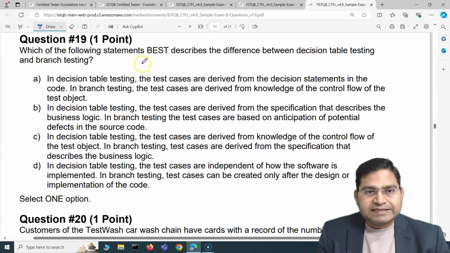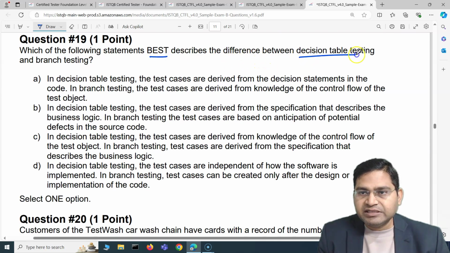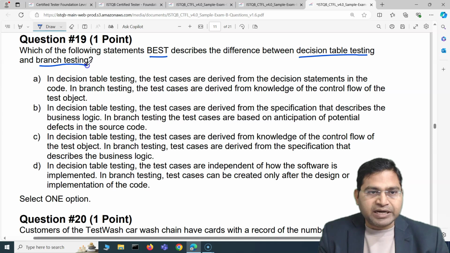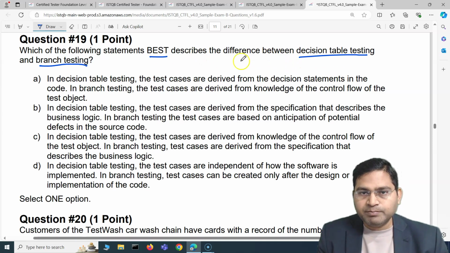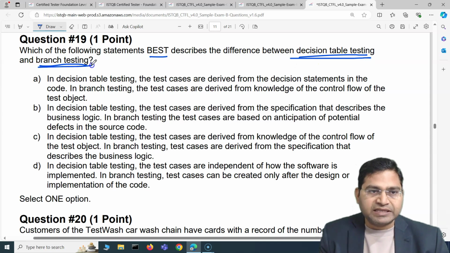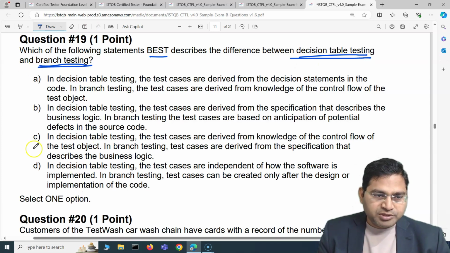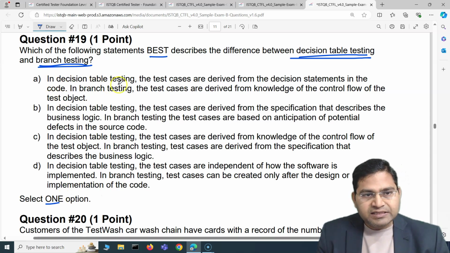Which of the following statements best describes the difference between decision table testing and branch testing? So what is the best description of the difference? Let's go through these options, and you just have to select one option. Here, in decision table testing, the test cases are derived from decision statements in the code.